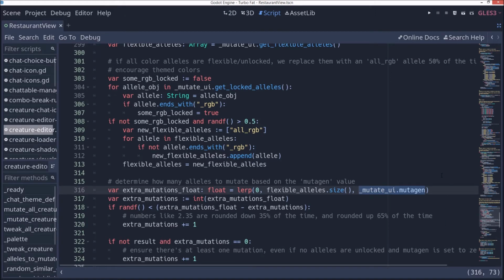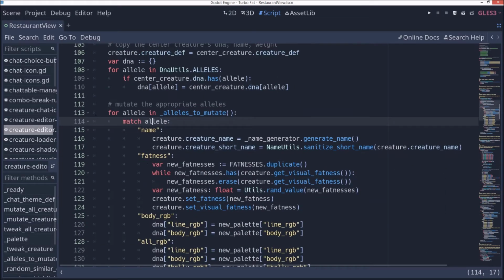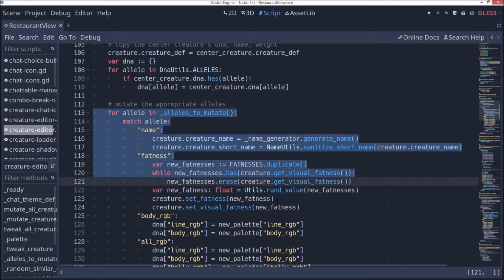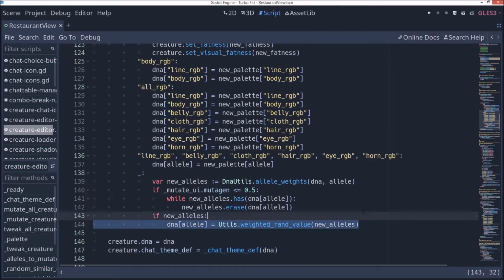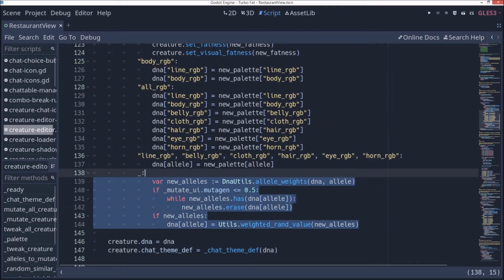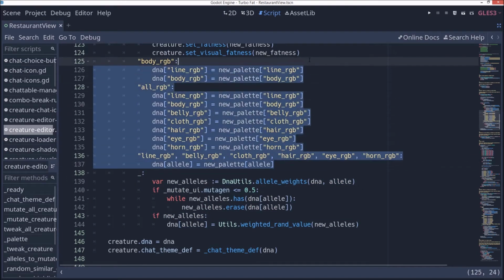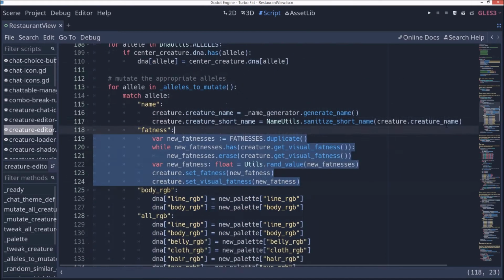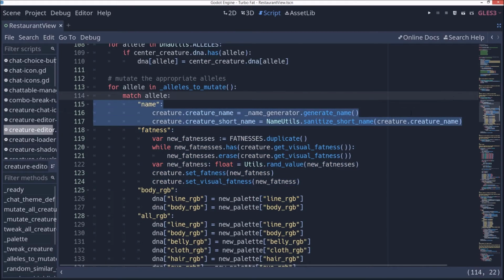So after it comes up with that list of alleles to mutate, it goes through this loop and mutates each one. Most of the attributes are mutated this way, by picking an item from a list, but the RGB attributes are mutated by picking colors from a set of predefined palettes. The fatness attribute is mutated by picking a random number, and the name attribute is mutated with a Markov chain algorithm, which I will go into later.